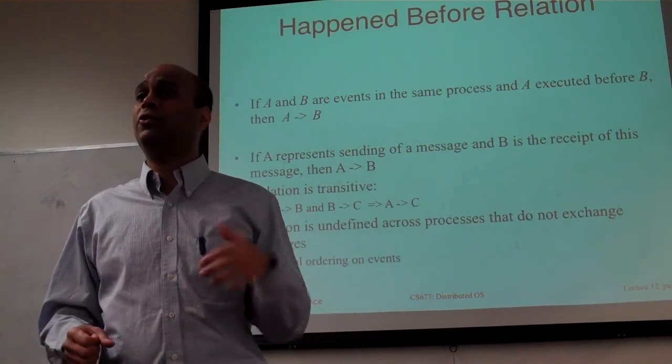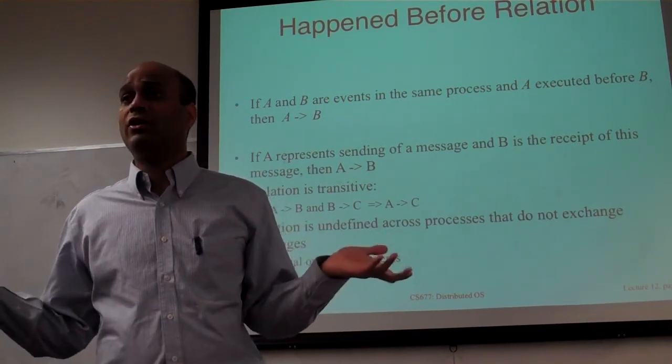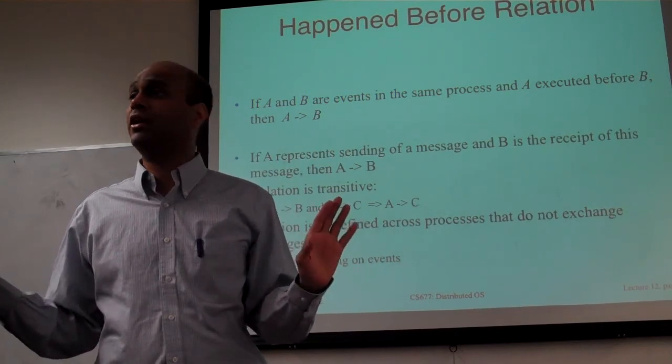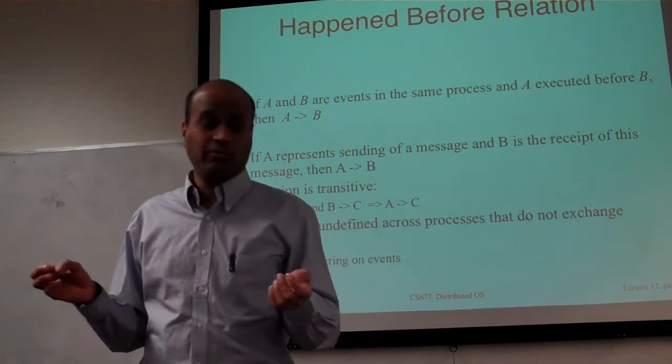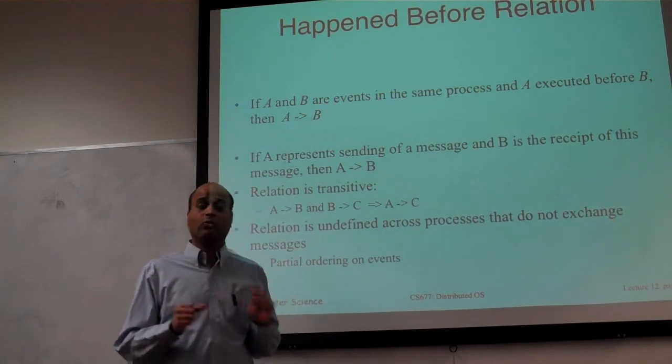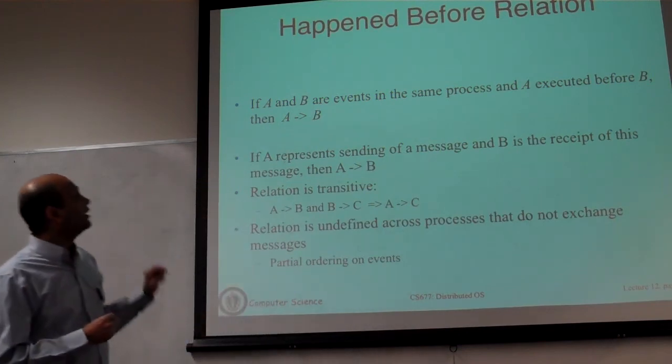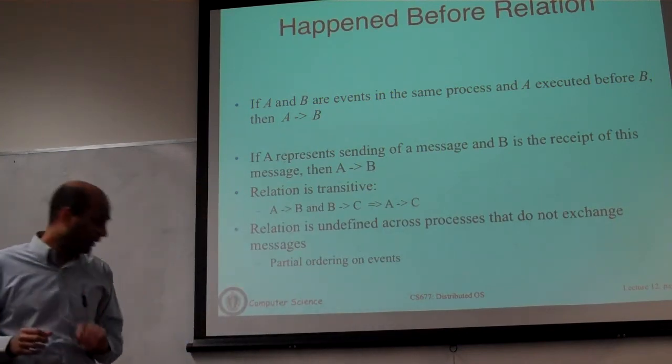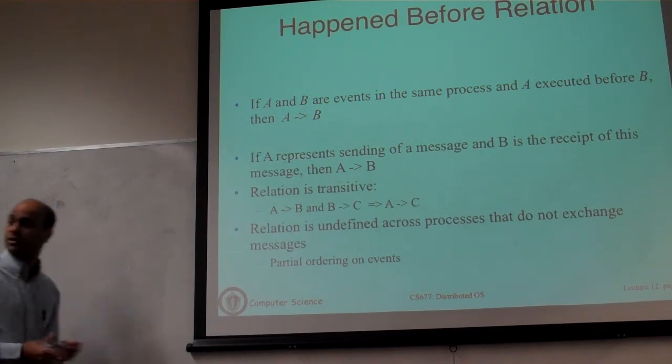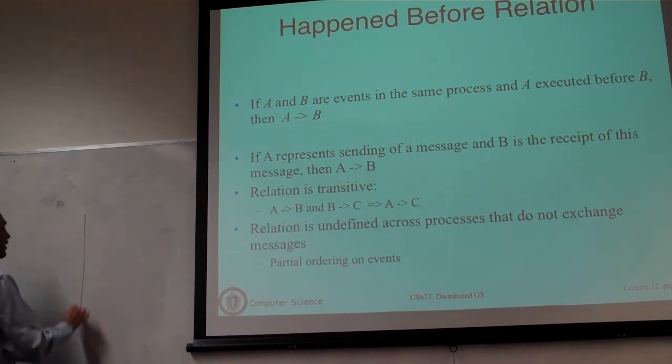Did A happen before B? Did B happen before A? Or they are what we will call in some cases concurrent events. You cannot tell which one happened before which one. Okay? So the question is, how are we going to go about defining a happen before relationship? I'm going to use some concepts that you have to follow, and then we will see.